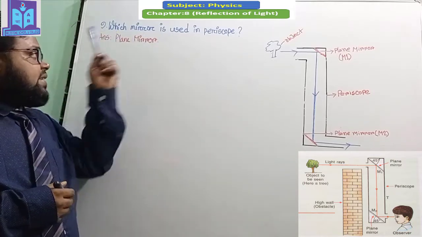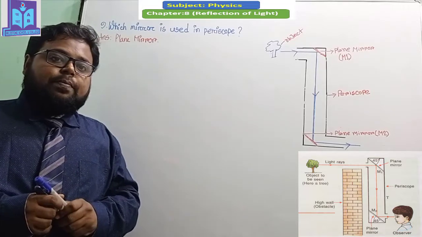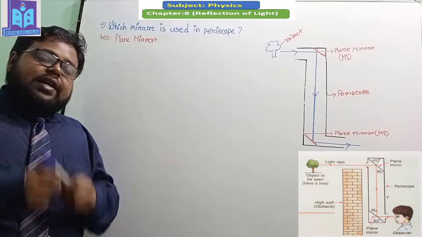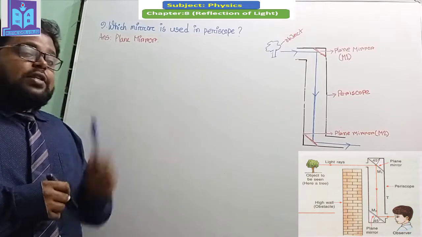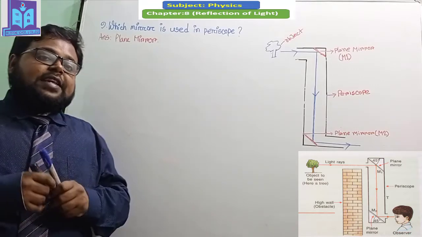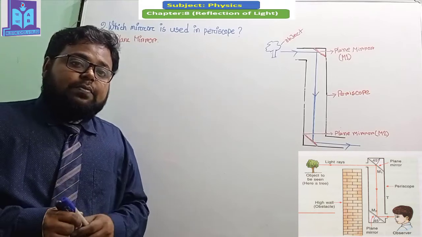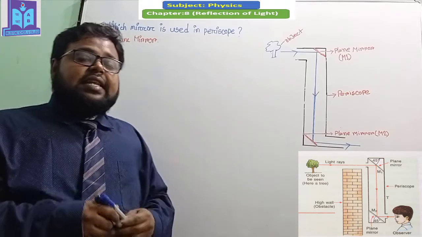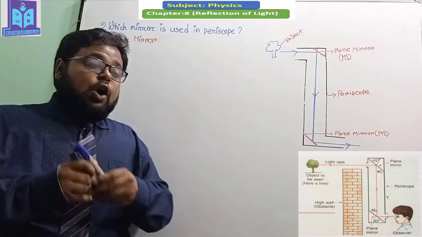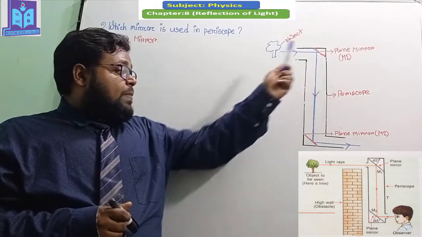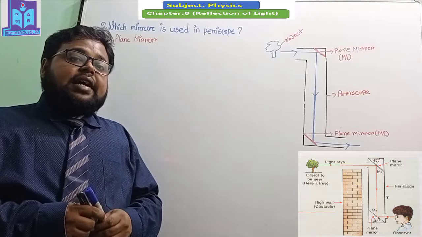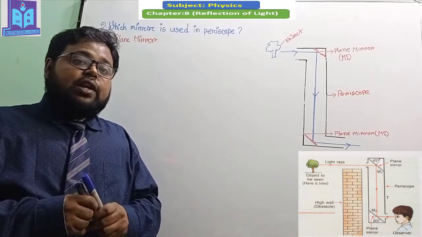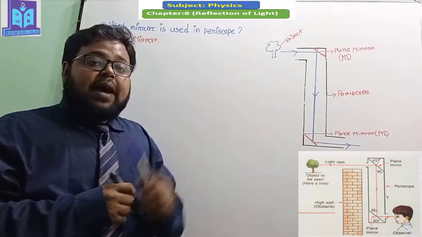So my dear students, this is the number 9 question. The question is, which mirror is used in a periscope? Do you know which mirror is used in a periscope? Okay, let me explain it. A periscope is a rectangular or cylindrical shaped pipe where two plane mirrors are placed parallel to each other and at a 45-degree angle with respect to this pipe.